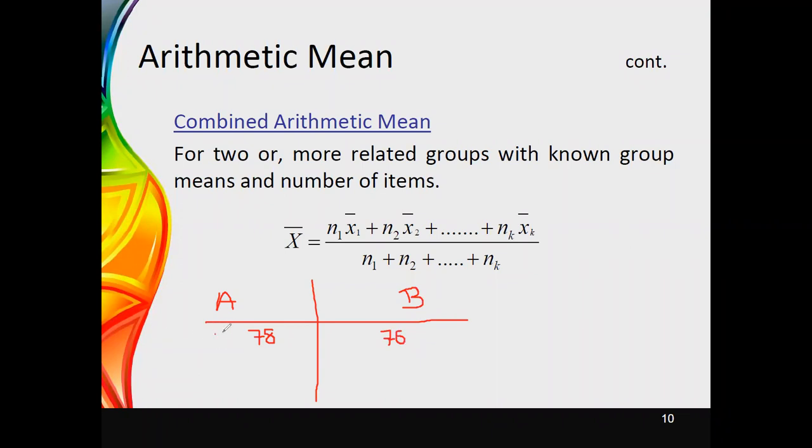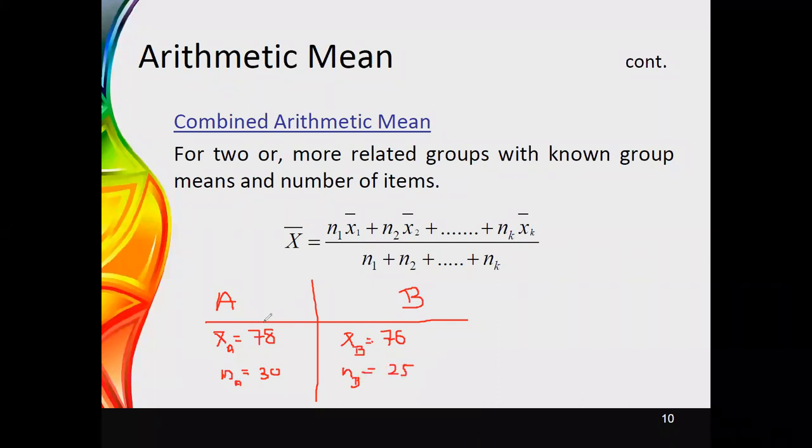Here 78 is the mean value of class A, and 76 is the mean value of class B, and I have included the number of students in class A. I will say there were 30 students, and in class B, there were 25 students.